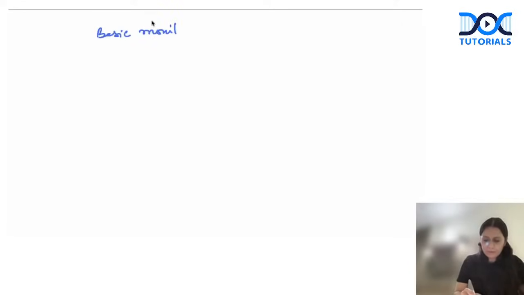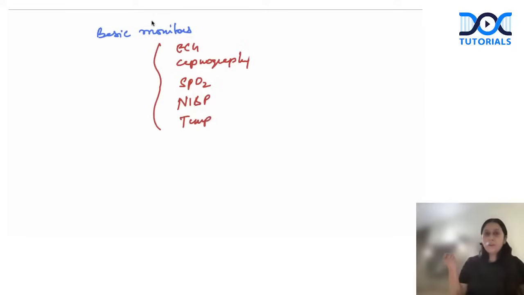We have to attach ECG, capnography, the SpO2 probe, the NIBP, non-invasive blood pressure monitor, and the temperature probe. These are the basic monitors.